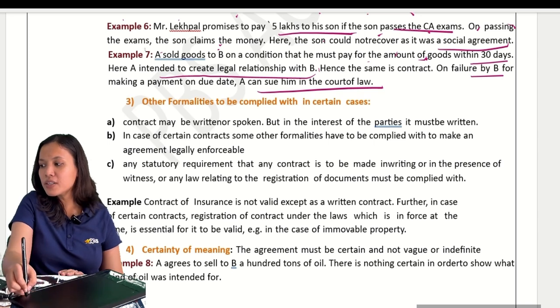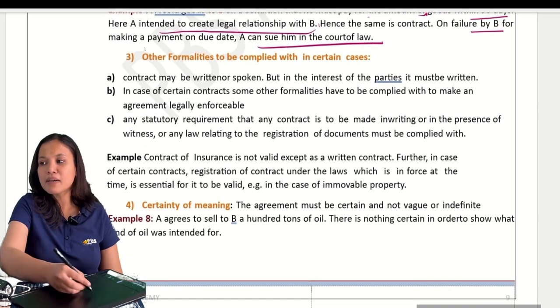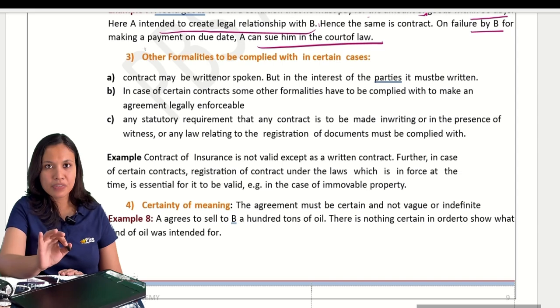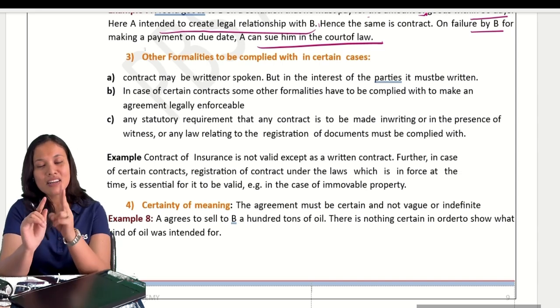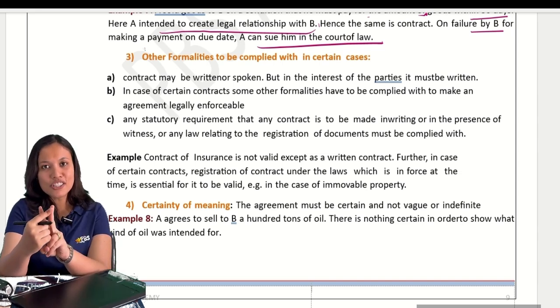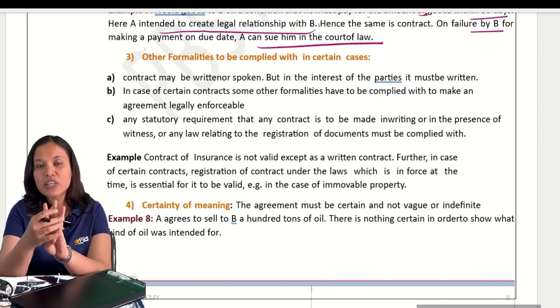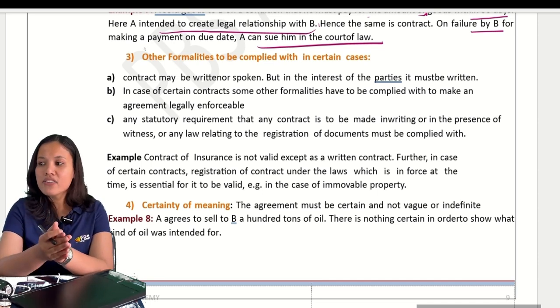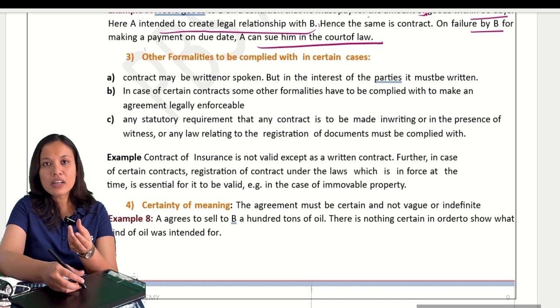Moving on to the third one, other formalities to be complied with in certain cases. Now, two parties must be there. Second one, there must be an intention to create legal relationship. Third one, what are the other formalities? See, contract can be either oral or written.